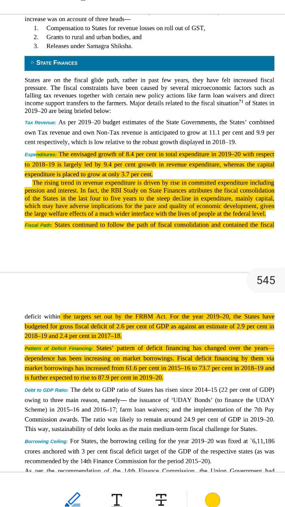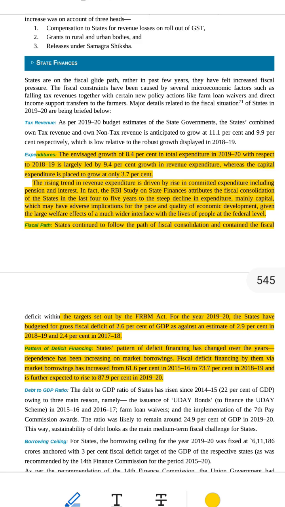In 2019-20, Indian states planned to increase their total spending by 8.4% compared to the previous year. This spending growth was mostly because of an increase in revenue expenditure, 9.4%, while capital expenditure, which is used for building things like roads, schools and hospitals, would grow only by 3.2%.